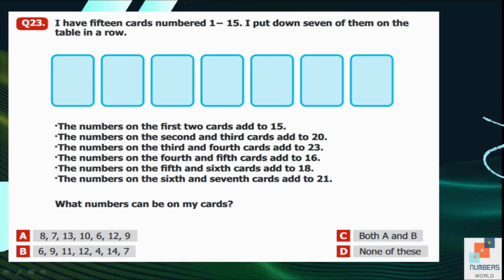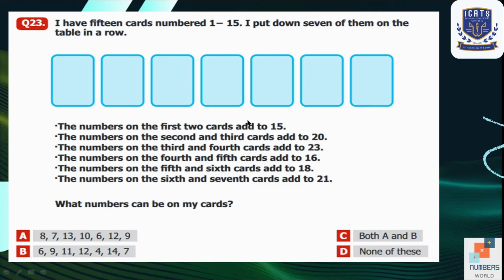Number 23, I have 15 cards numbered from 1 to 15. I put down 7 of them on the table in a row. The numbers on the first two cards add to 15. The numbers on the second and third cards add to 20. The numbers on the third and fourth cards add to 23. The numbers on the fourth and fifth cards add to 16. The numbers on the fifth and sixth cards add to 18. The numbers on the sixth and seventh cards add to 21. What numbers can be on my cards?